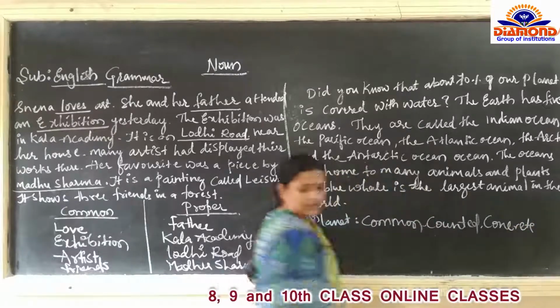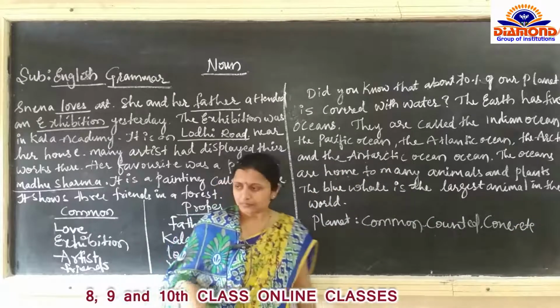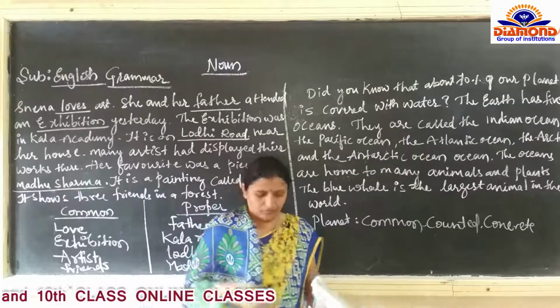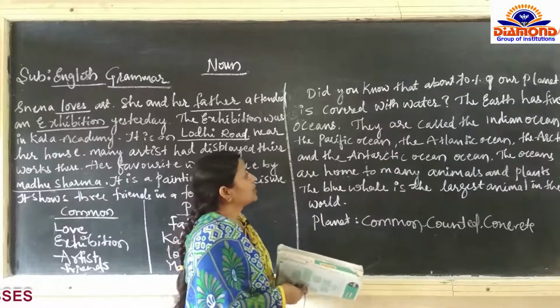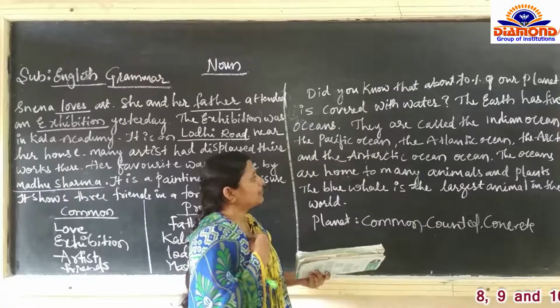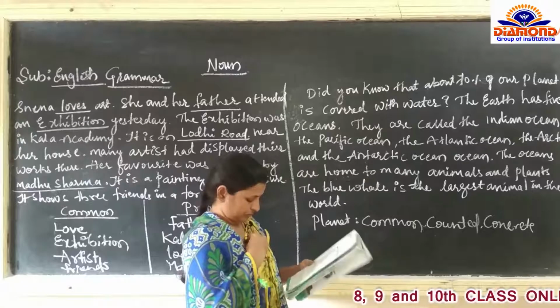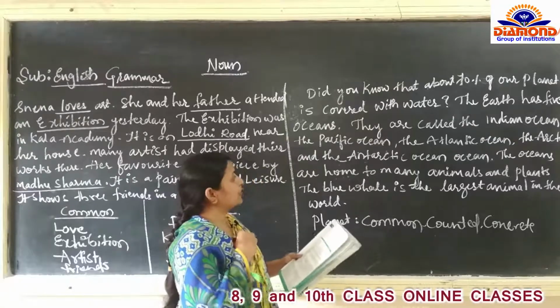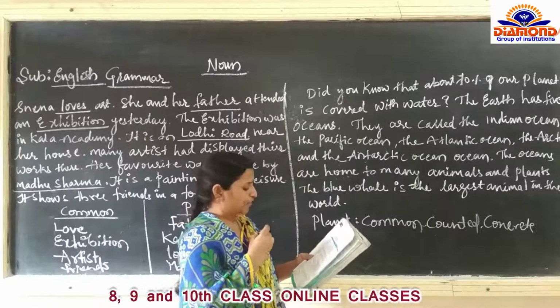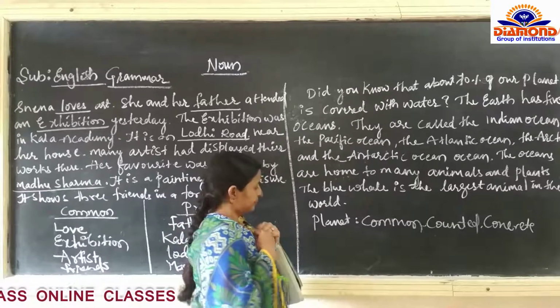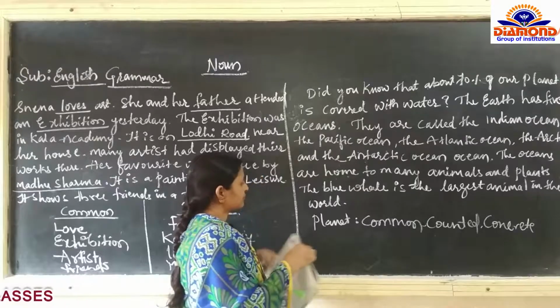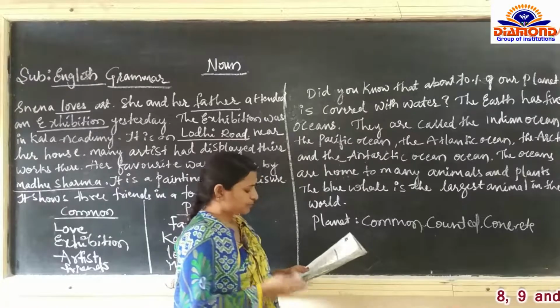Like this, some more examples, some more names are given there. So you have to identify the names of the nouns here. The name of the nouns. So first one,